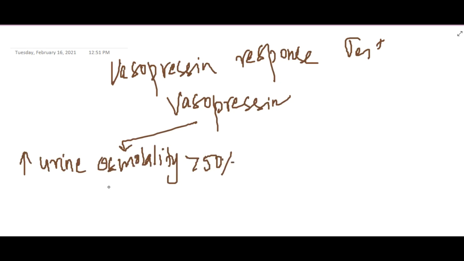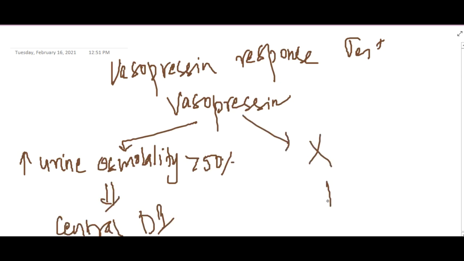Then this is central diabetes insipidus. If this is not seen, that means there is still polyuria and urine output is low, so the problem is not in the vasopressin but in the receptors. That is nephrogenic diabetes insipidus.